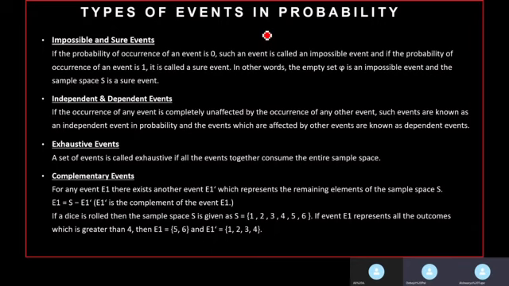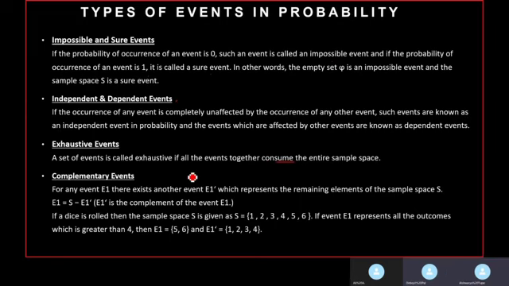The next slide deals with the types of events in probability. Guys, we are discussing some of the events, like if probability is 0, what will happen? Probability is 1, what will happen? This slide is pretty much self-explanatory. If you have p equal to 0, you have an impossible event. If you have 1, then it is a sure event. Independent and dependent events are self-explanatory and already discussed in the preceding slide. An exhaustive event means that all the events consume the entire sample space. That is called an exhaustive event.